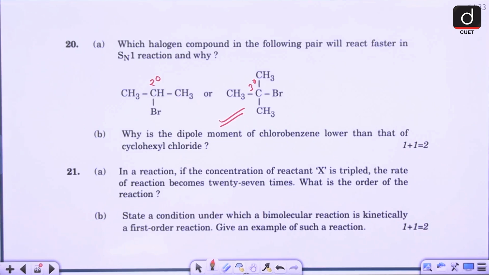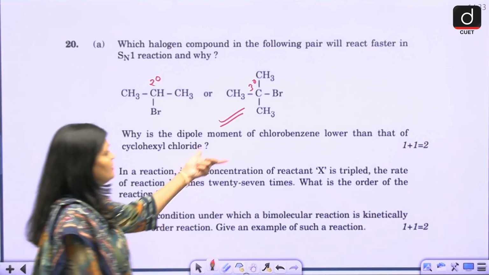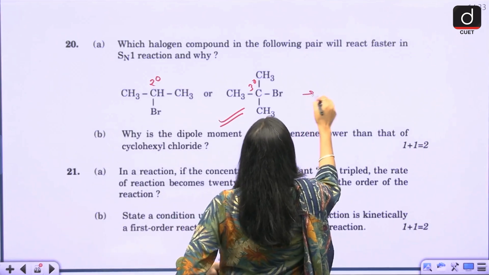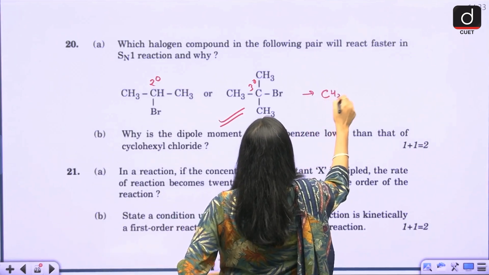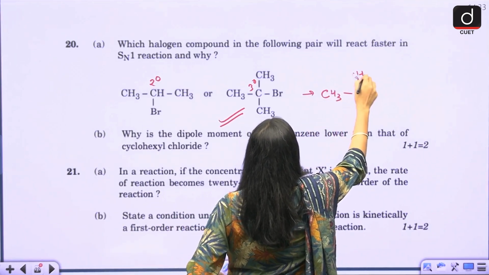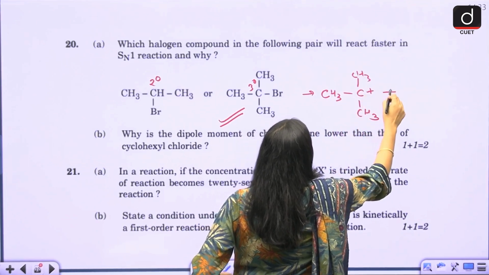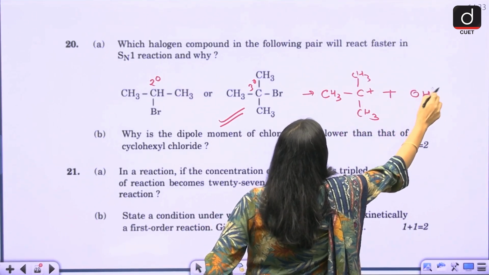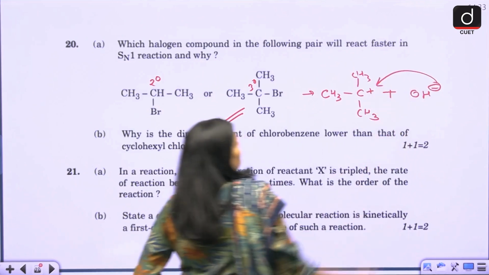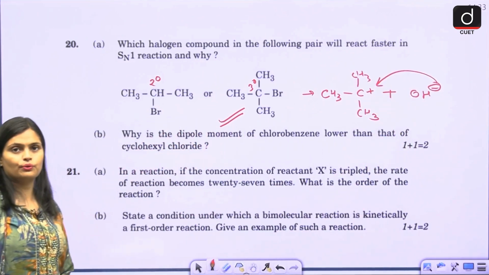It will form the carbocation, CH3 CH3, and when the nucleophile attacks directly, you will get the product.